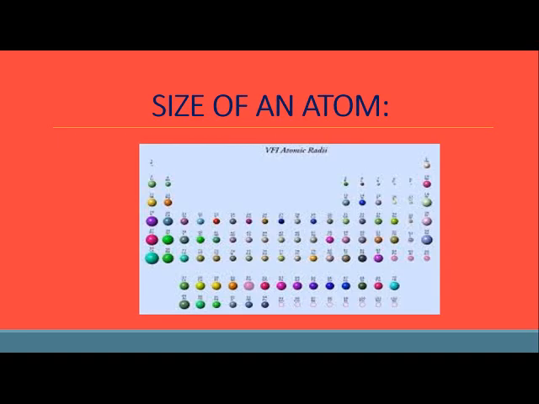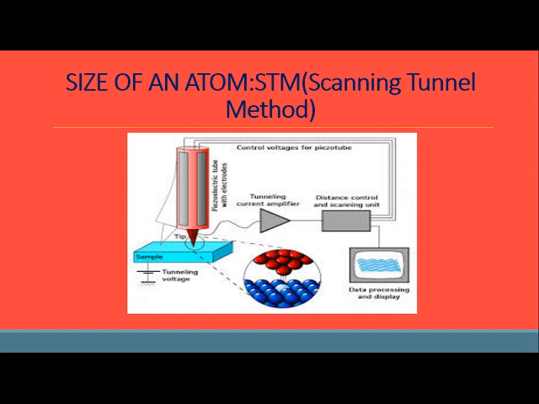Okay children, these are the sizes of certain atoms, meaning most of the elements arranged in the periodic table. Now, just now I told you that we can see the nucleus, the cell, the different tissues, the different cell organelles in the microscope.